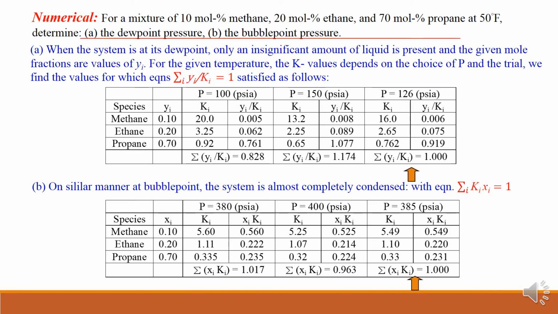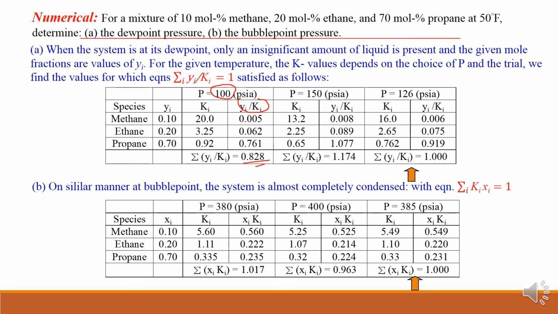And if you see this, here one sample problem is given. Here Ki, yi is calculated, but this is again an iterative method. We have to go on considering different pressures, and for different pressures we have to calculate Ki, while yi is already given. Ki you can calculate with these different pressure values, and the summation of y upon Ki should be equal to 1.